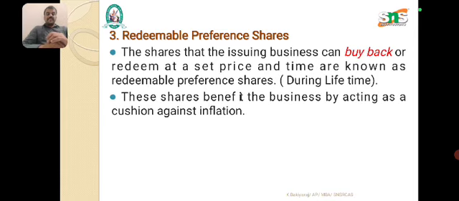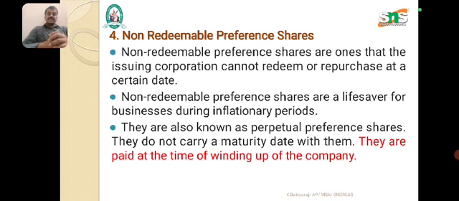The third type of preference share is redeemable preference shares. Shares that the issuing business can buy back or redeem at a set price at a set time, that is during their lifetime, are known as redeemable preference shares. These shares benefit the business by acting as a cushion against inflation. That is redeemable preference shares.